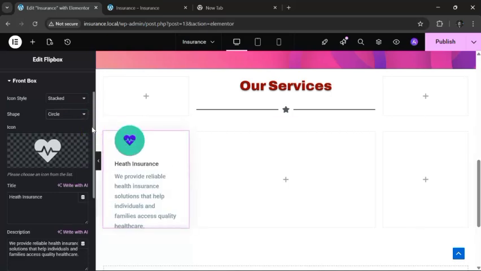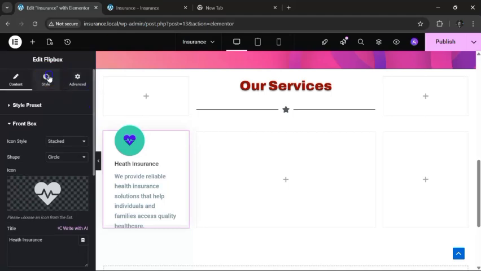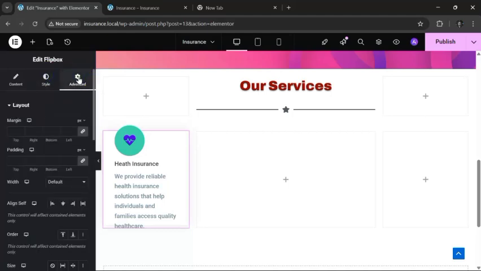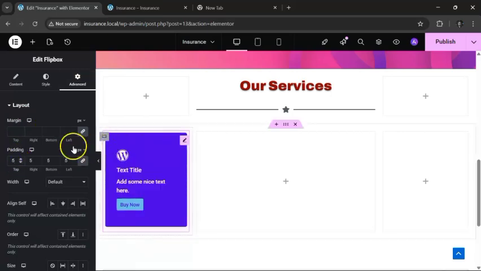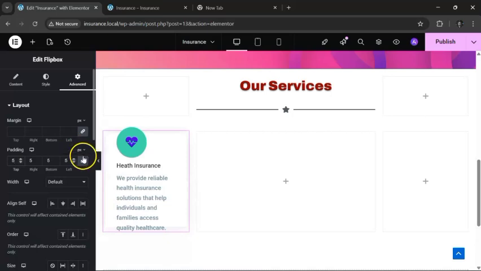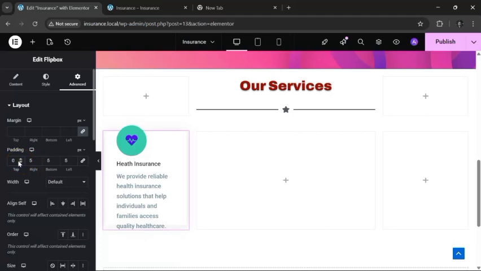So we want to have some level of margin. Let's say just 5, for example. Let's make it just 2, or maybe 20 or 30.